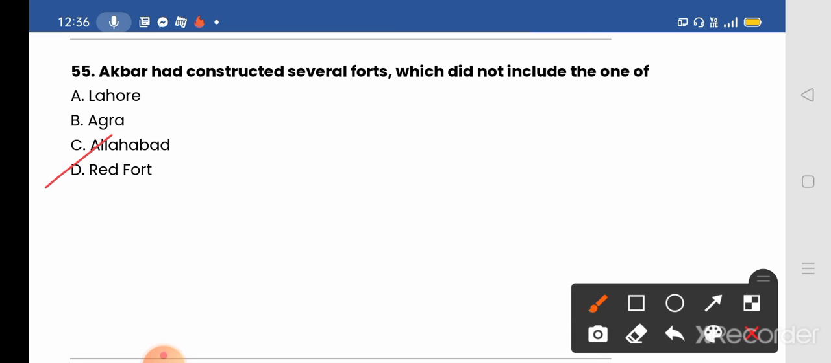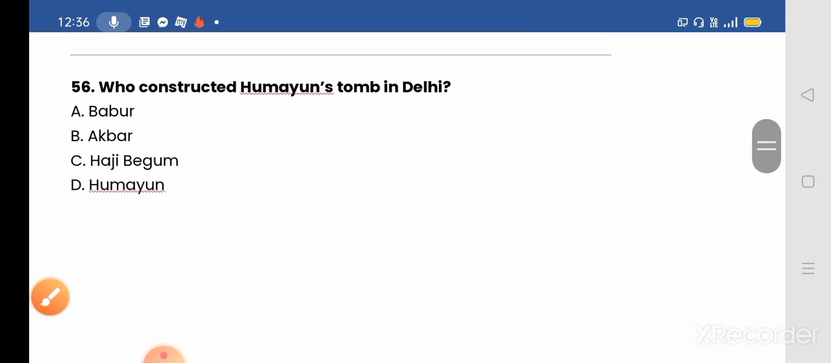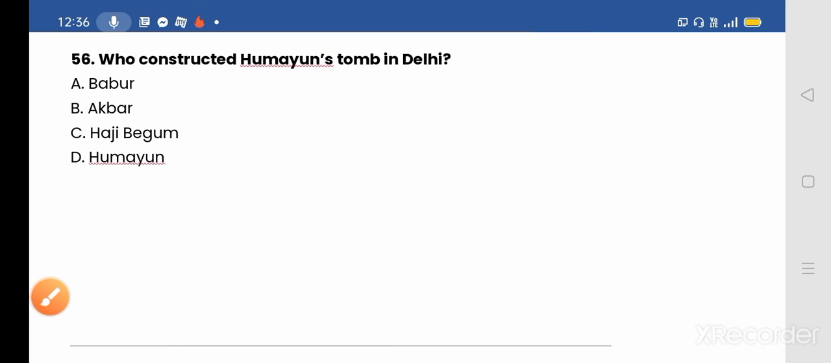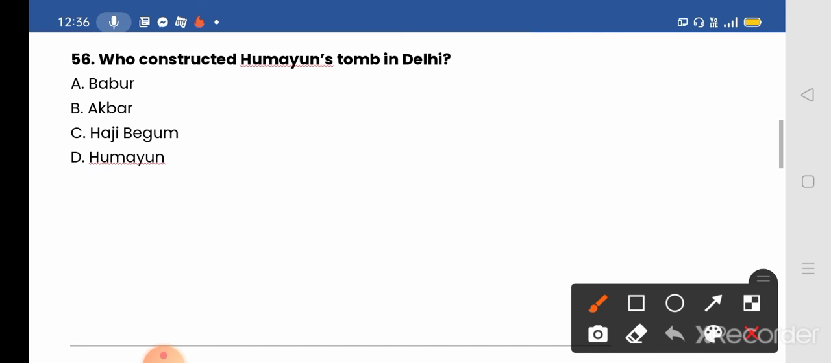Next, we move to question number 56. Who constructed Humayun's Tomb in Delhi? Humayun's tomb was constructed by, options given: A, Babar; B, Akbar; C, Haji Begum; and D, Humayun. And the correct answer will be option C, Haji Begum.